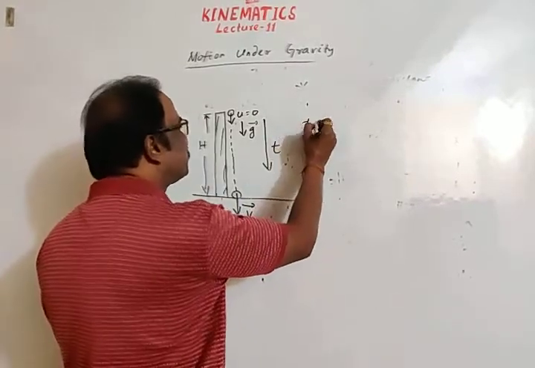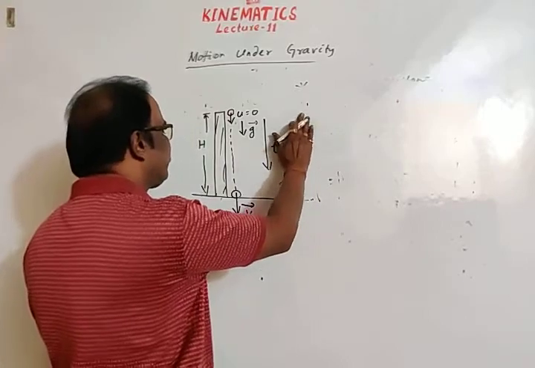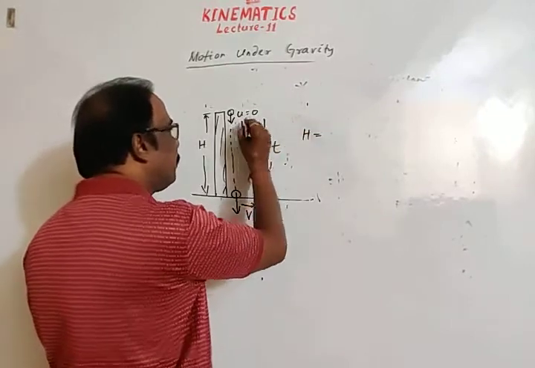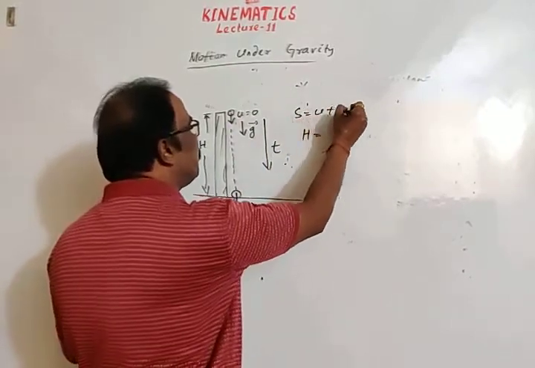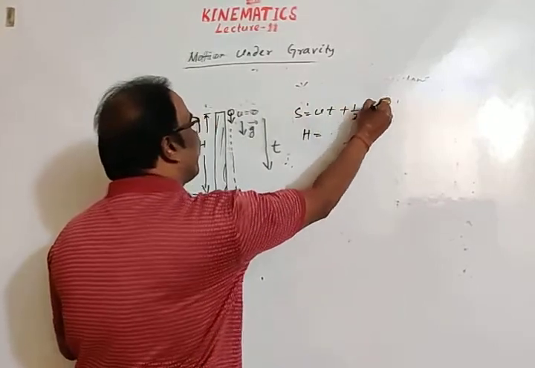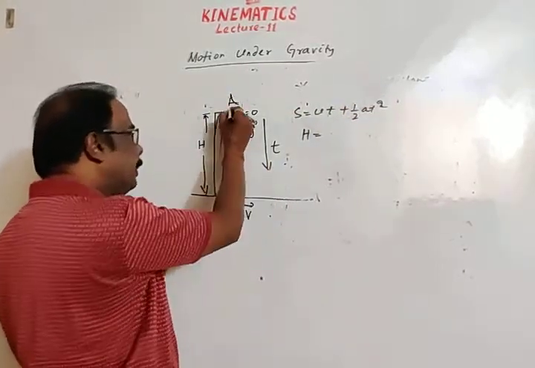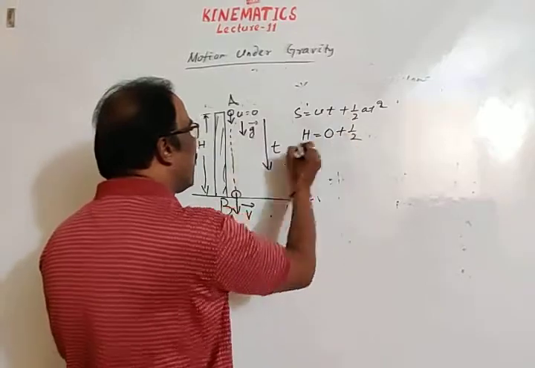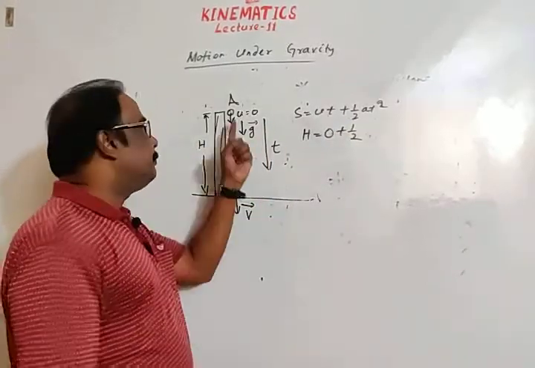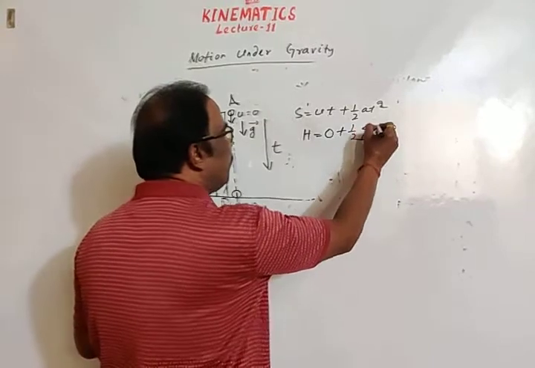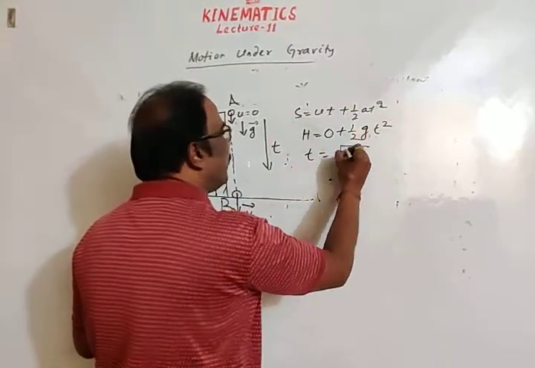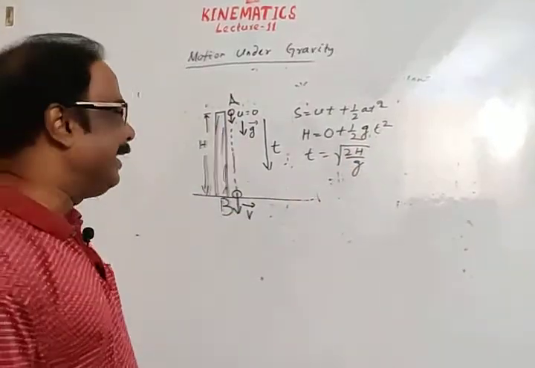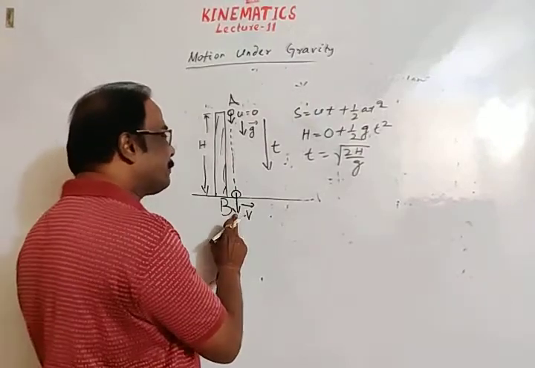Obviously, you may use the equation. Displacement of the body is h. H is equal to, you may use the equation s is equal to ut plus half at square. Here, body starts from A, reaches at B, then vertical displacement is h, then initial velocity u is 0 plus half, acceleration is g, positive because initial direction is positive, half gt square, t is equal to square root of 2h by g. Okay, next, what is the velocity of striking?